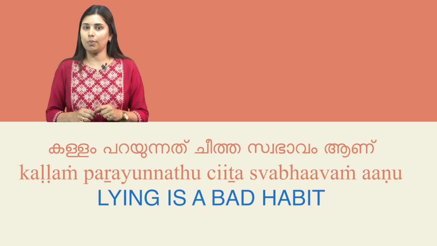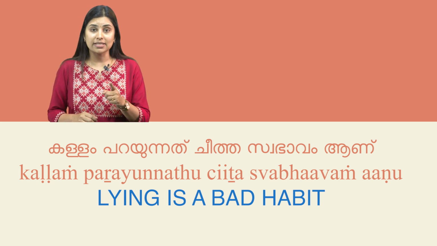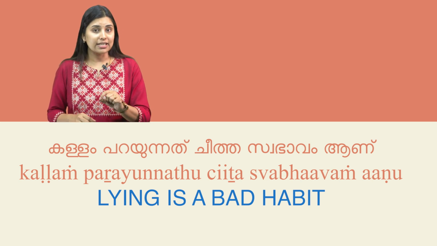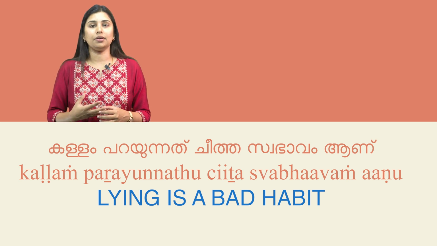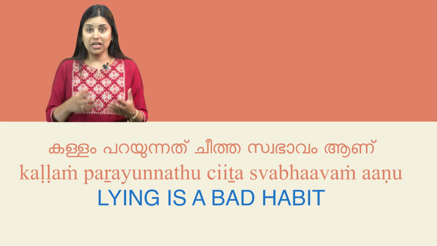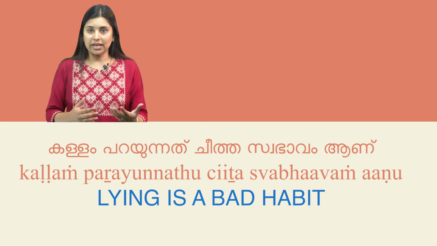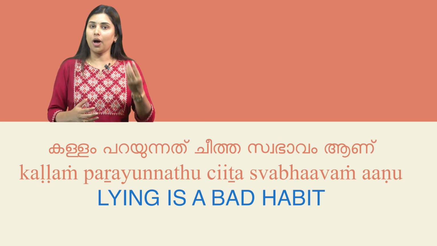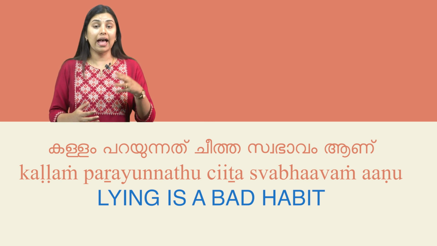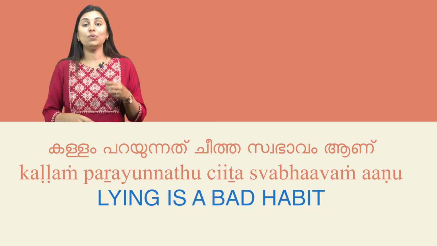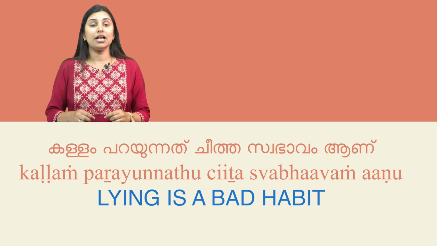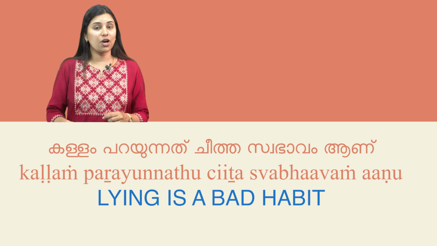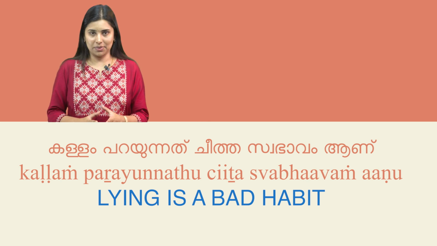Next example. Kallam parayunnathu cheetha swabhavamanu. That means lying is a bad habit. In the sentence, kallam means lie or falsehood. Parayunnathu means saying or telling. Cheetha, we understood that it means bad, and swabhavam means nature, habit or behavior. The verb aanu asserts that lying is a bad habit. Thus, the sentence gives the idea that lying is a bad habit.